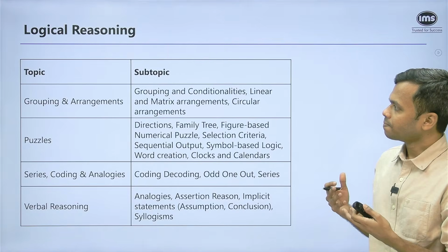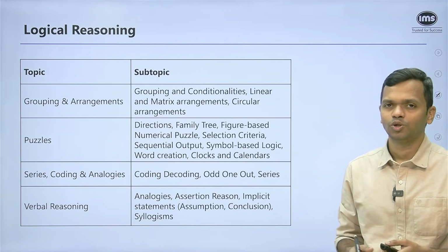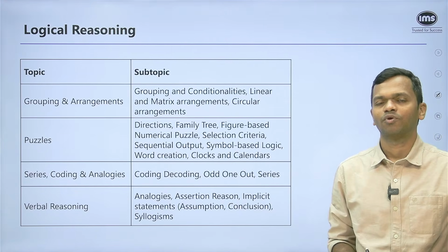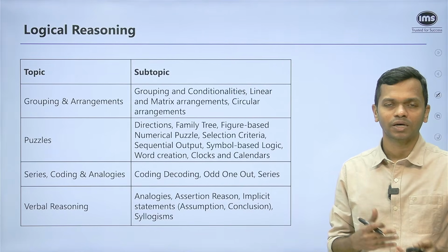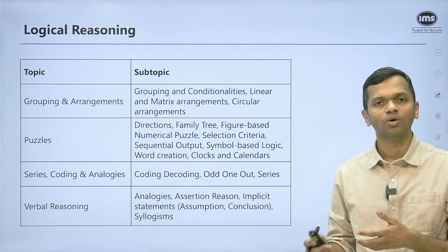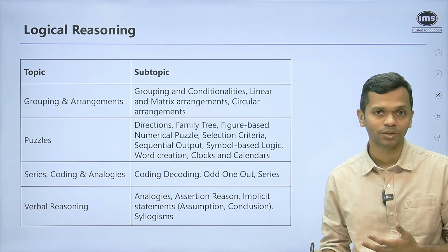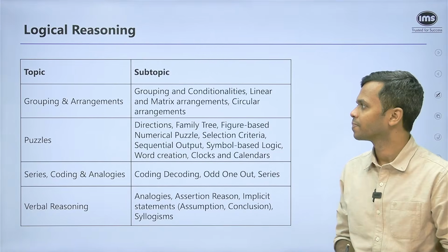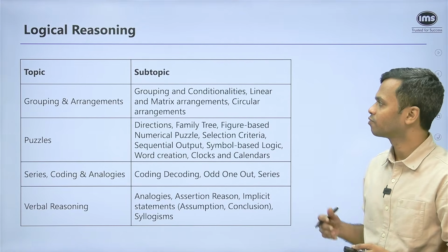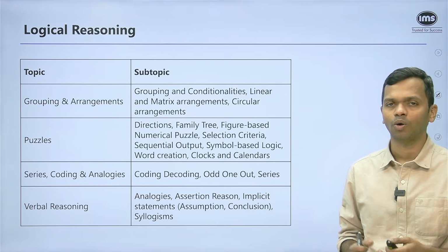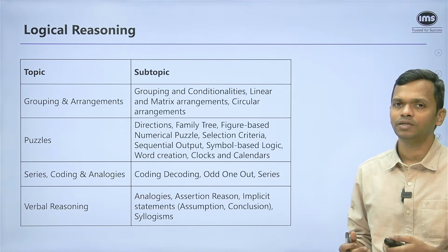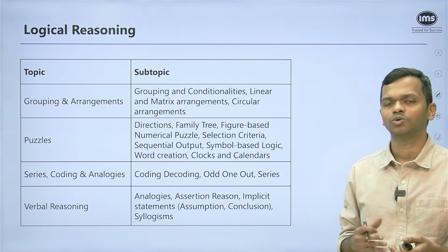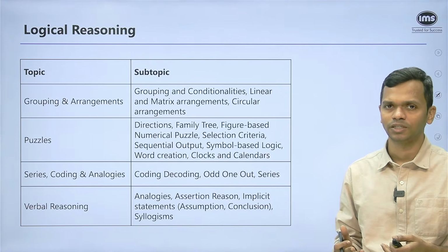Firstly, the logical reasoning section, which is the most dominant area, 75 questions out of 200. Most of the questions tend to be puzzles, and puzzles can be slightly longer ones like grouping, conditionalities and arrangement kind of puzzles, or direct standalone puzzles, which are basically direct questions. If you look at the last couple of years, from grouping and arrangements as a broad topic, what kind of questions have appeared? You can get sets, which are anywhere between 3 to 5 questions, where they ask you about some sort of group creation based on some conditions that are given.